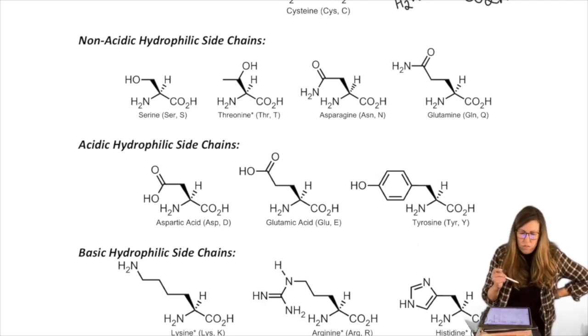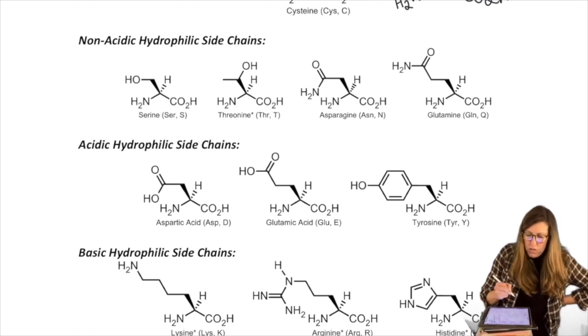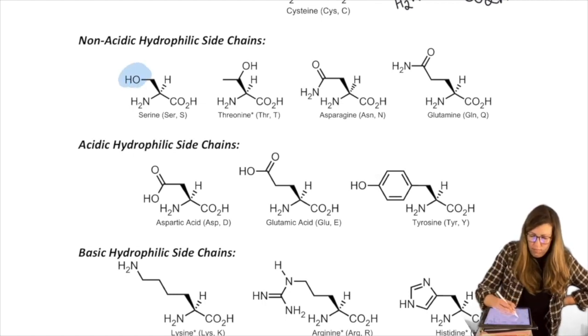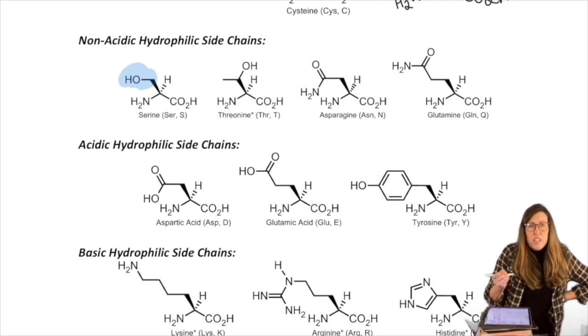Okay, so let's go through those names and also highlight what's going on there. So here's, oops, I'm going to draw on our side chain. So cysteine, CH2SH, is a lot like serine, which is CH2OH. And then threonine has an extra methyl.